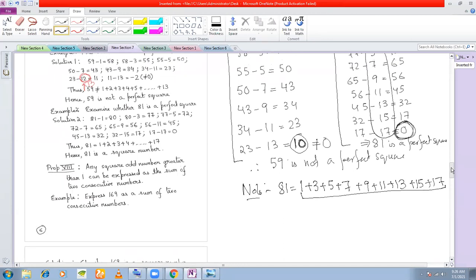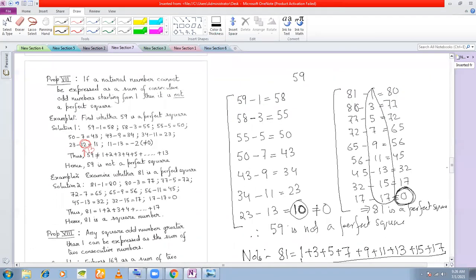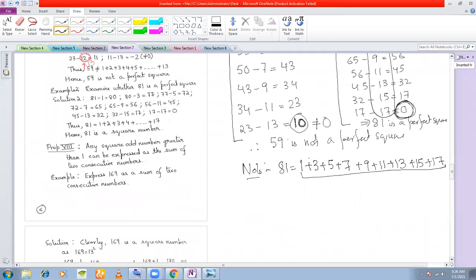Sir, I am saying that in the number 81, you have done 9 steps, so the square root of 81 is also 9. I'm coming to that. In order to find the square root, you count how many odd numbers there are. You have 1, 2, 3, 4, 5, 6, 7, 8, 9. So there are 9 odd numbers, right? Therefore, 81 can be written as 9 square. Clear? Sir, I was thinking it's a coincidence.